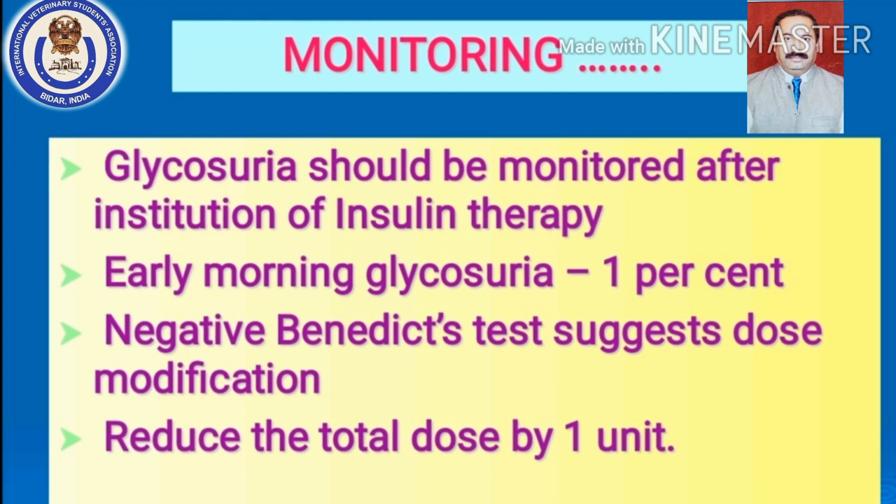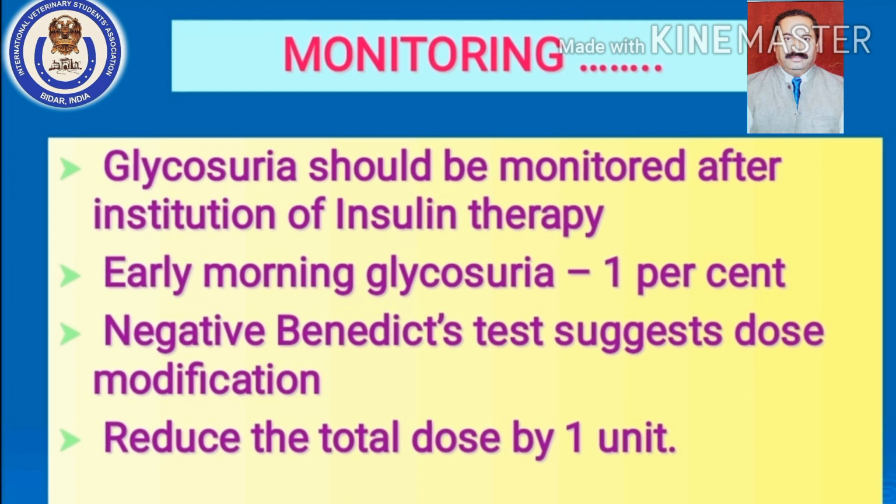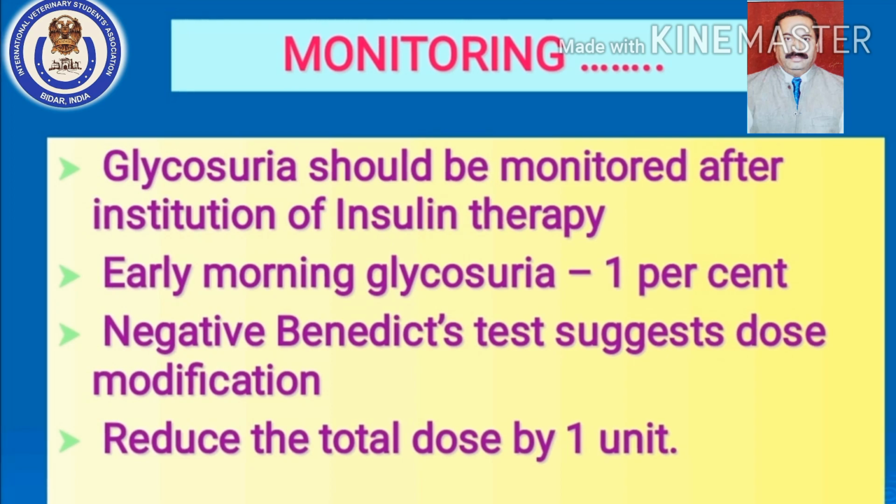Why is it required? Because when 0.5% glycosuria is there, you are always sure that the glucose concentration in the body is more than 180 milligram per deciliter. Because of that, the glucose is appearing in the urine. If no glycosuria is there, the Benedict test is negative, there is whole confusion. How much drop is there? So that's why it is always a risk that the dog may end up in hypoglycemic shock. So to avoid that, the dog is always maintained with 0.5% glycosuria. That is the best indication.